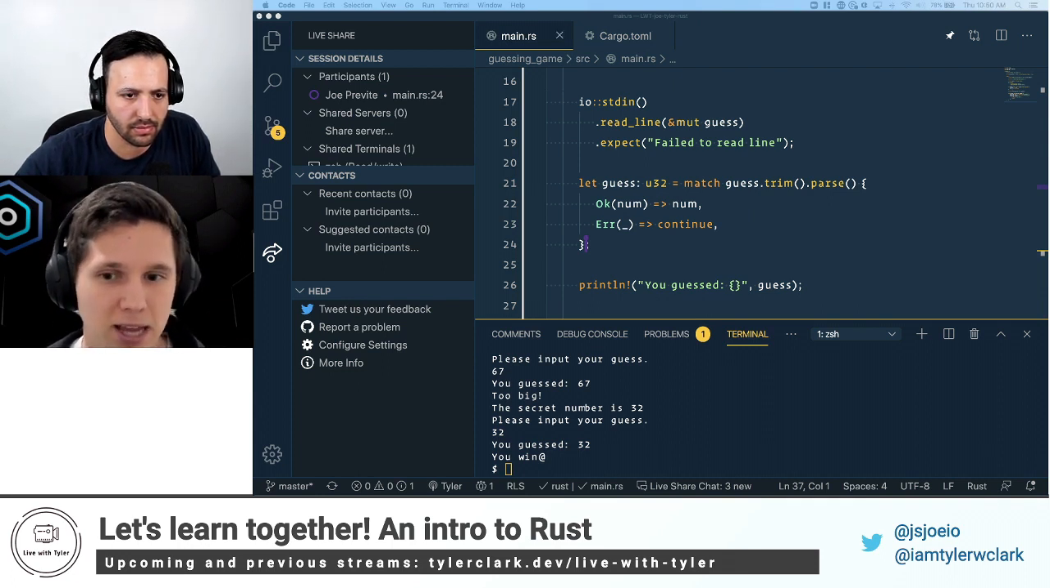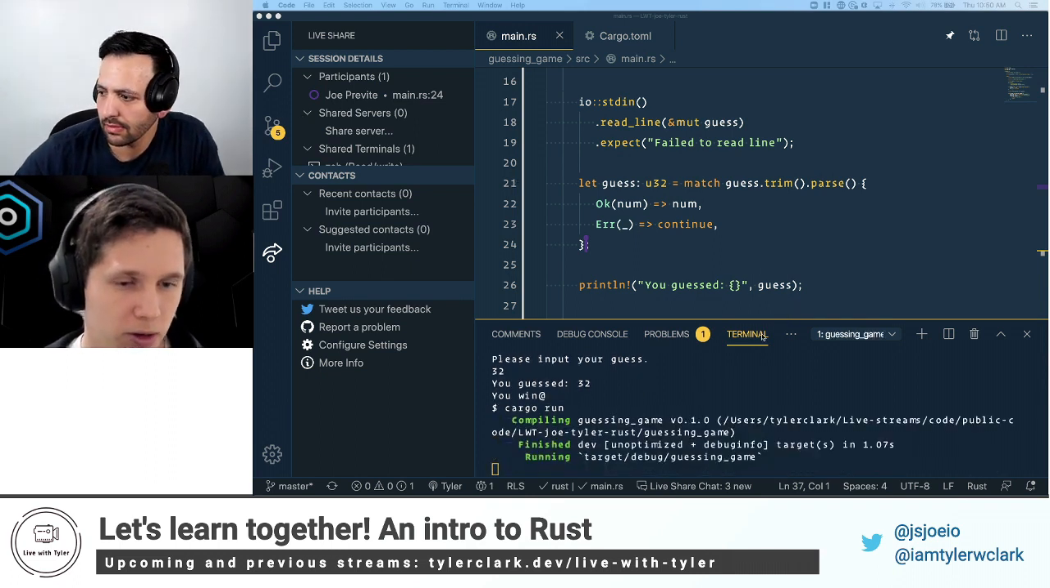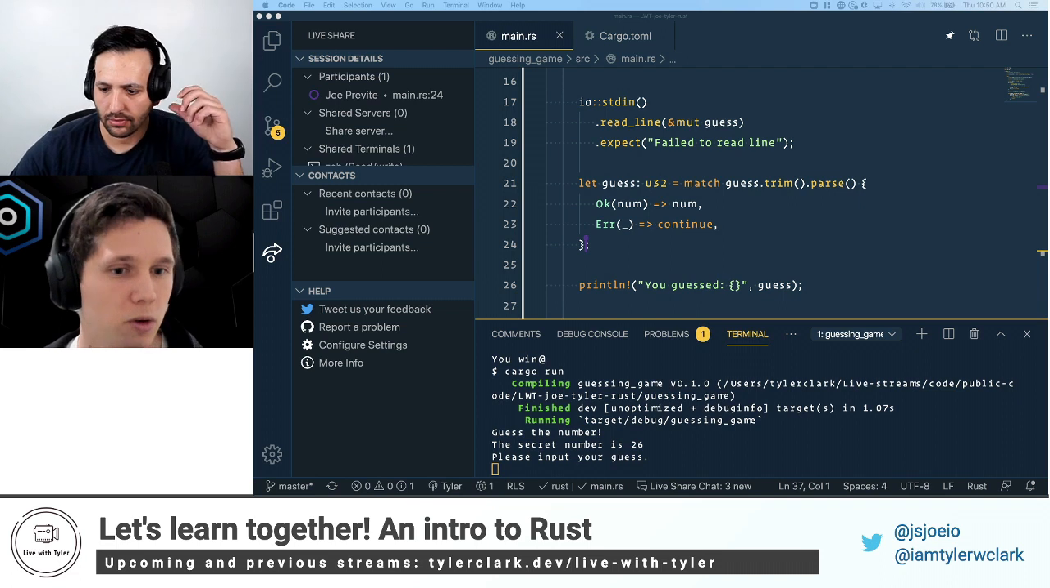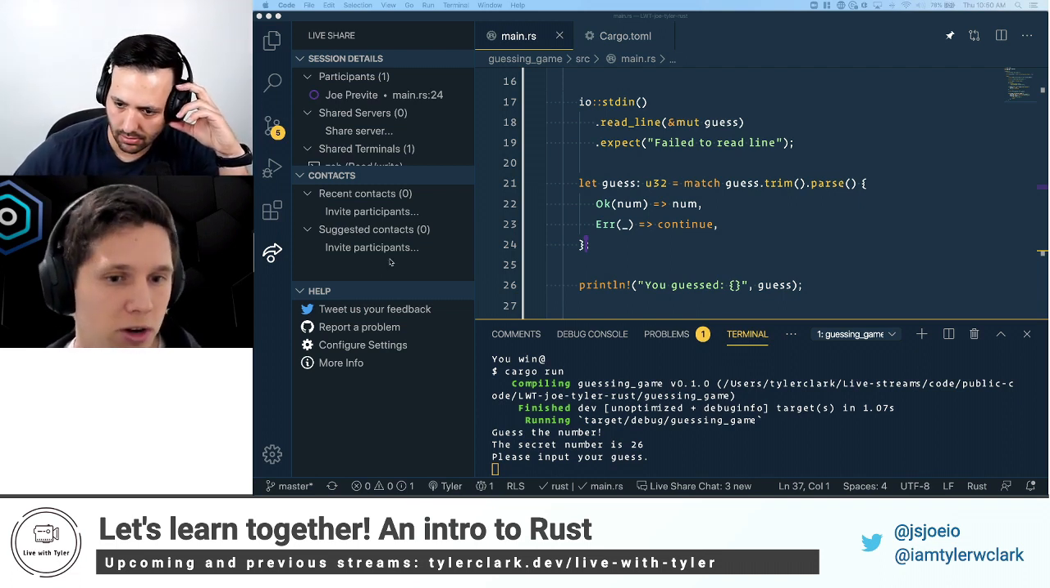So let's test this out. So I'm going to run cargo run. So we're going to compile, going to build, we're going to run. Okay. The secret number is 26.